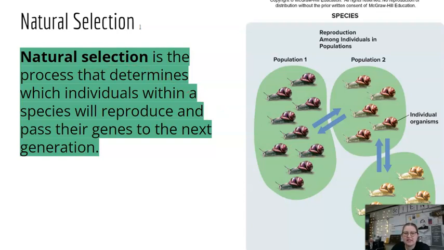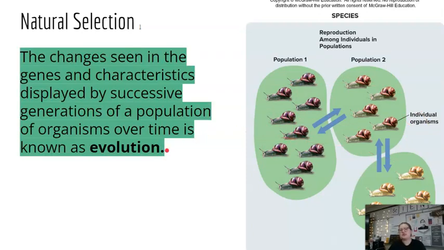Okay, so natural selection. Natural selection is the process that determines which individuals within species will reproduce and pass their genes on to the next generation. We talk about natural selection also in biology, but it's just nature selecting for which individuals have the stronger genes. And we talk about survival of the fittest, and in humans, when we talk about fit, we think about strength, and that's not always the case. Sometimes it's different coloring between these species that might be more fit for a different area. And natural selection eventually can lead to evolution.